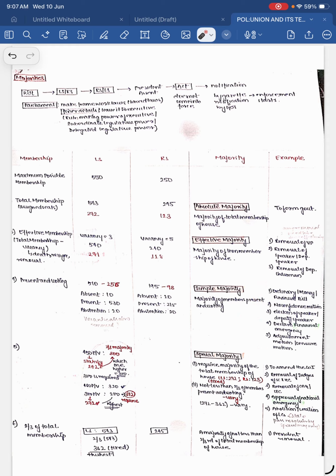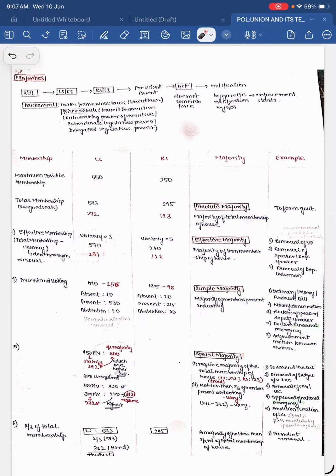For special majority, this is a difficult process, we made the process very difficult. To amend the Constitution of India, we need special majority. For removal of judges of the Supreme Court and High Court, we need special majority. Removal of CAG and Chief Election Commissioner, we require this. And for approval of national emergency, it requires special majority, but financial emergency and president's rule require simple majority. For abolition and creation of legislative councils, the second house of the states, we require special majority. Only a few states have two houses; the majority of states have only one house.